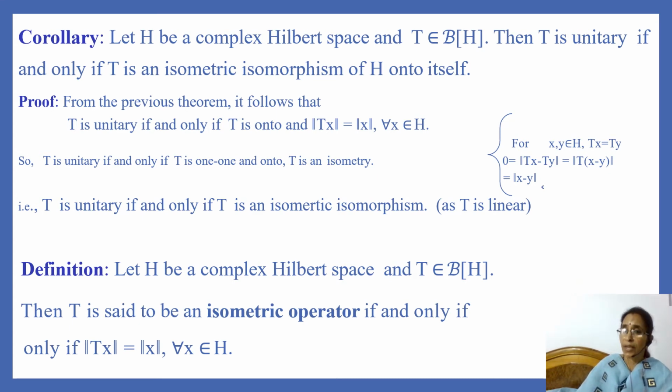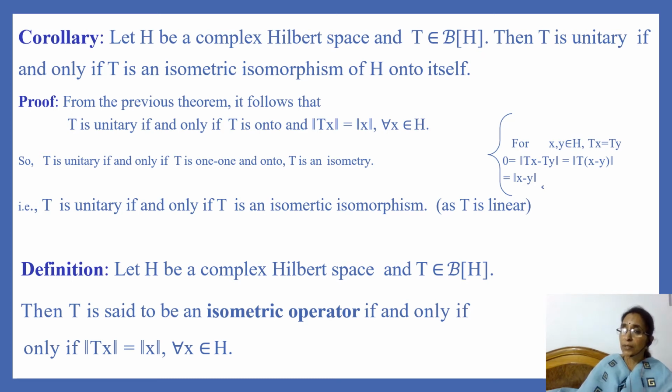For x and y in H, if we take T of x equal to T of y, then norm of T of x minus T of y is equal to 0. But since T is linear, this is equal to norm of T of x minus y, and since T is an isometry, this is equal to norm of x minus y. And this is equal to 0, which means x is equal to y.